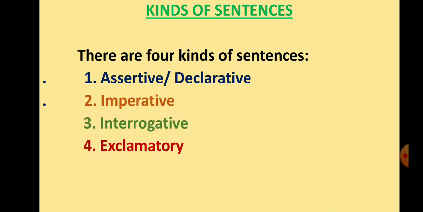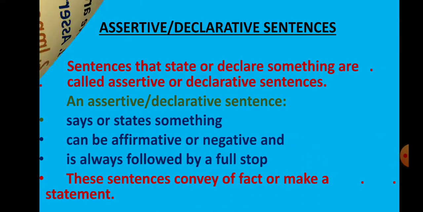Now we will talk about kinds of sentences. There are four kinds of sentences: assertive or declarative, imperative, interrogative, and exclamatory. First of all, we will talk about assertive or declarative sentences. Sentences that state or declare something are called assertive or declarative sentences.